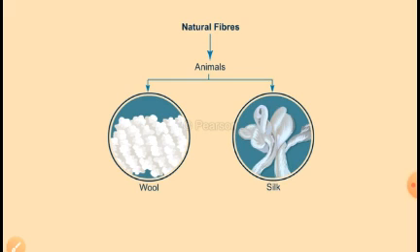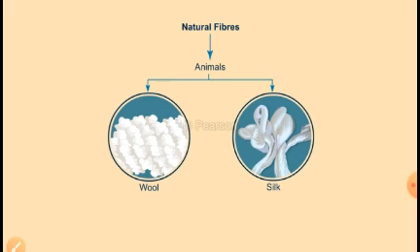Chinese were the first to discover how to use the fine thread from the cocoon of the silkworm to weave beautiful silk fabrics.